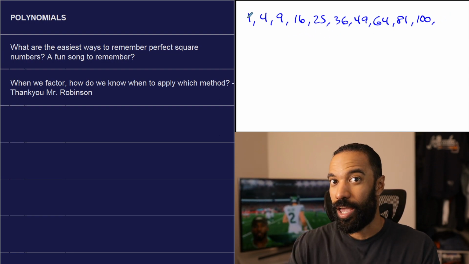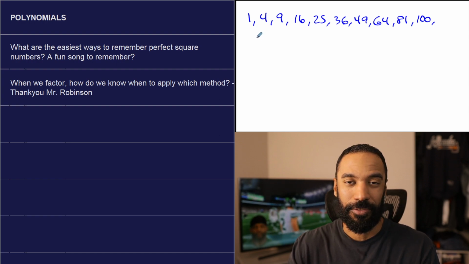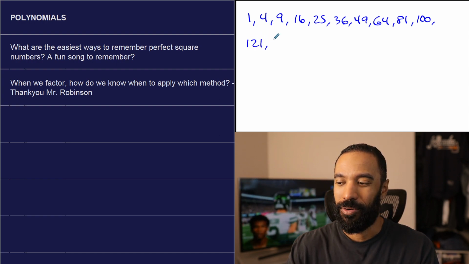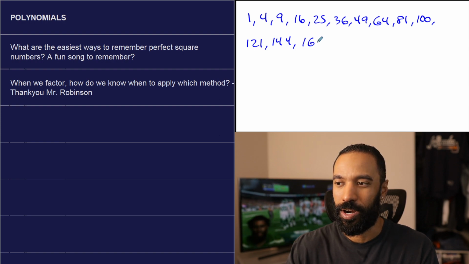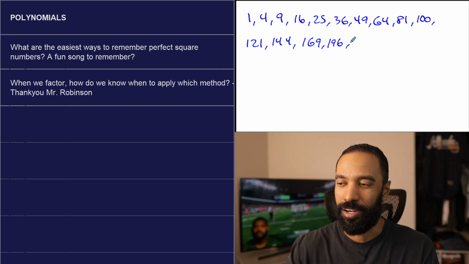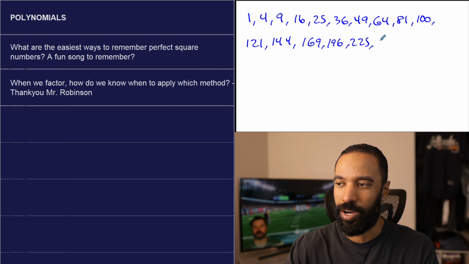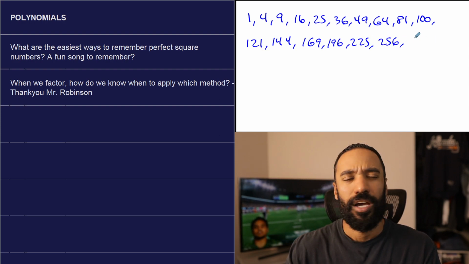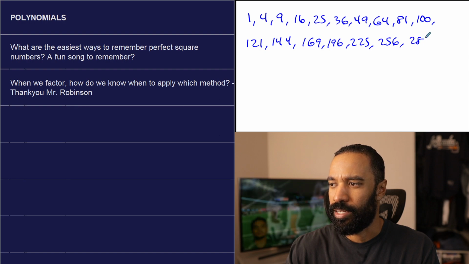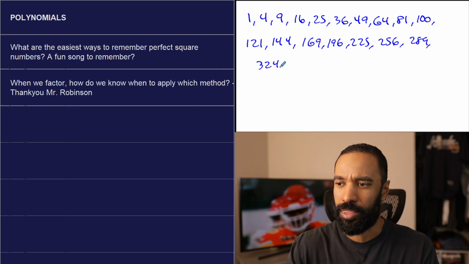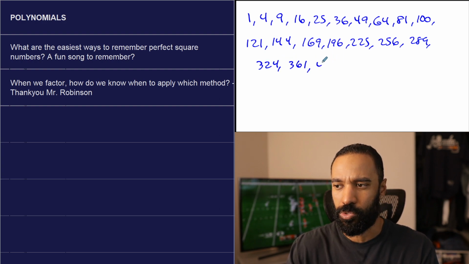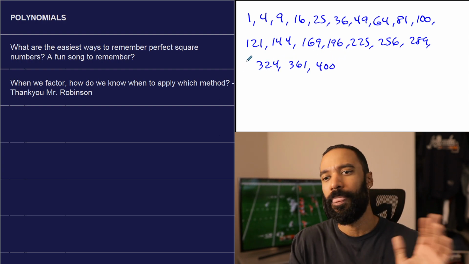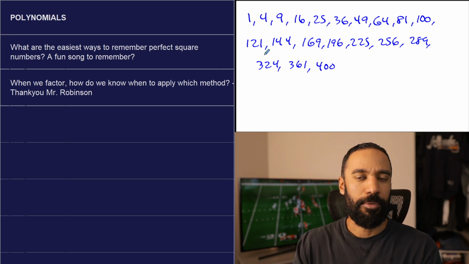There are a couple ways I'll show you how to calculate these. If you don't know them, maybe you can use a calculator as well. But 121, 144, what am I going? 12 squared, 13 squared, 14 squared, 15 squared, 16 squared, 256, 289, 324, I think, 361, 400. That goes all the way to 20 squared. Anyway, you can also use a calculator to compute some of those things.